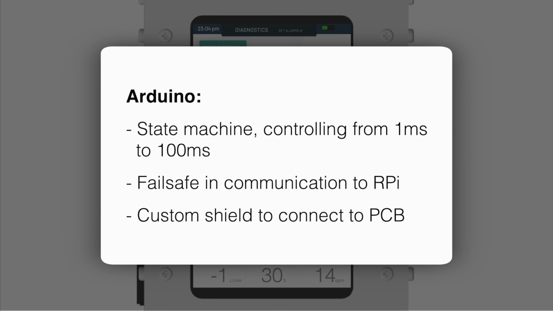The firmware running on the Arduino is structured as a state machine to control different hardware elements at proper intervals, ranging from 1 millisecond to 100 milliseconds. In addition, there is a failsafe in communication between the Pi and Arduino, which communicates at 100 millisecond intervals. A miscommunication interval indicates to either of the controllers that the other is not functioning properly and will trigger a system-wide alarm. The Arduino is mounted onto a custom shield, which handles all electronics connections, including battery management and power